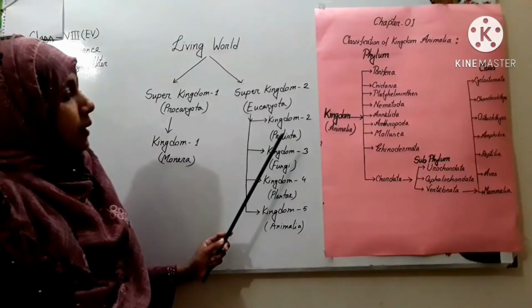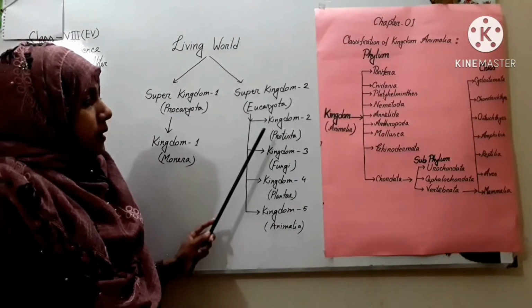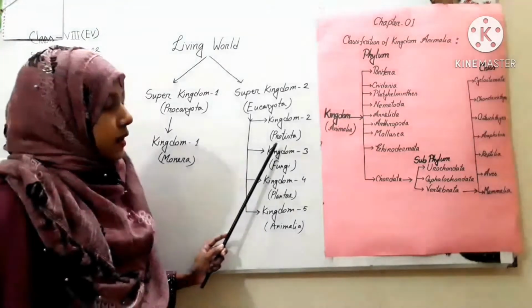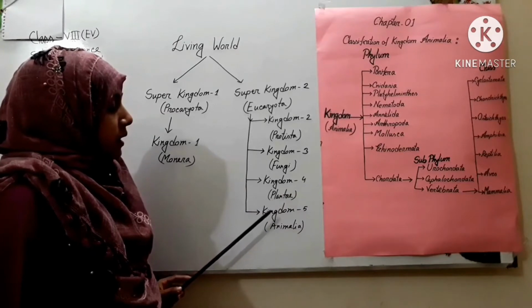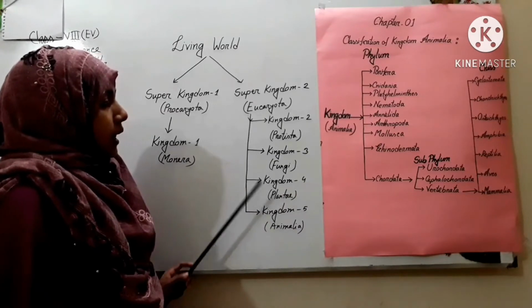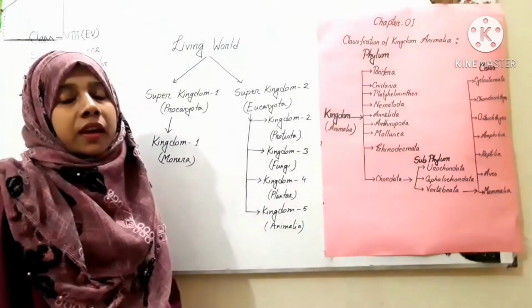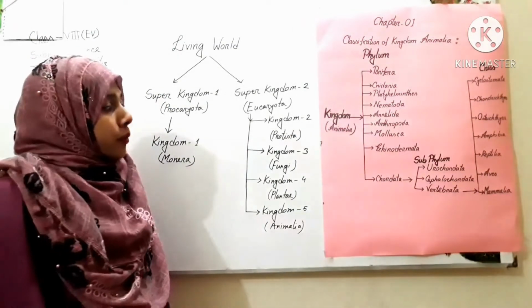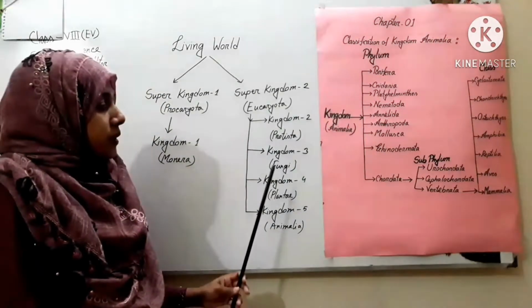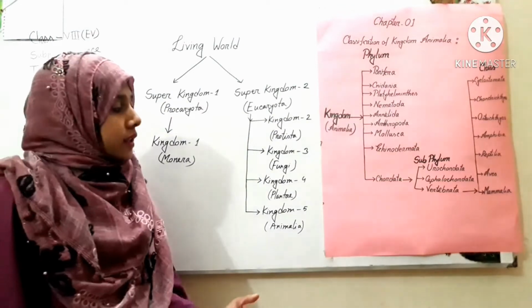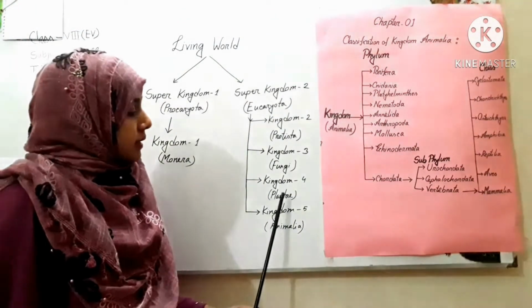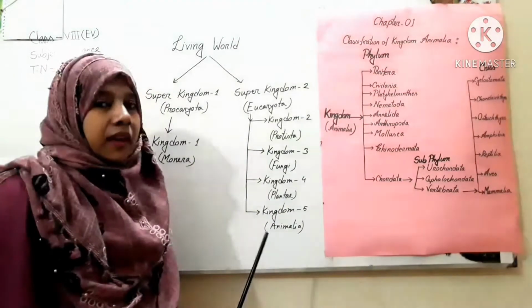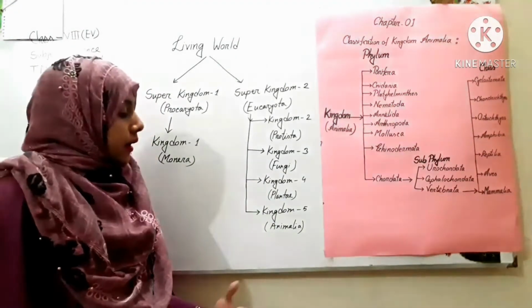Then in eukaryotic cell, 5 kingdoms are present. Kingdom 2 here Protista, Kingdom 3 here Fungi, Kingdom 4 here Plantae, and Kingdom 5 here Animalia. In Protista, different types of amoeba are included. In Fungi, different types of fungi are included. Plantae, all plants are included in this kingdom. And Animalia, this is a vast kingdom.